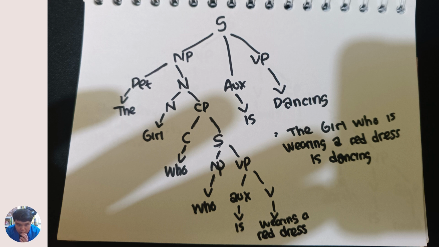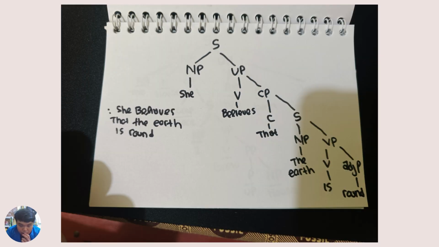Sorry, it is the word who. Is as an auxiliary, wearing a dress is a verb. Is is the auxiliary, and dancing as a verb phrase. Next, the last sentence.